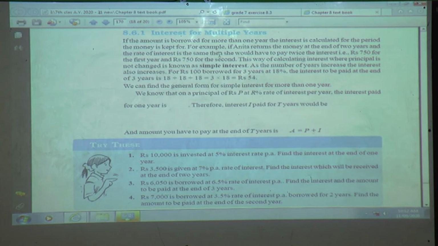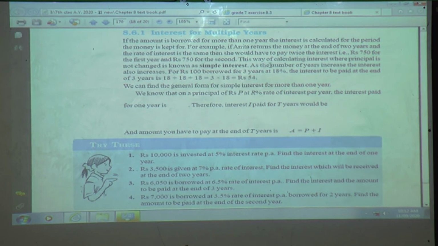So for example, if Anita returns the money at the end of 2 years and the rate of interest is the same, then she would have to pay twice the interest, that is 750 rupees for the first year and 750 rupees for the second year.